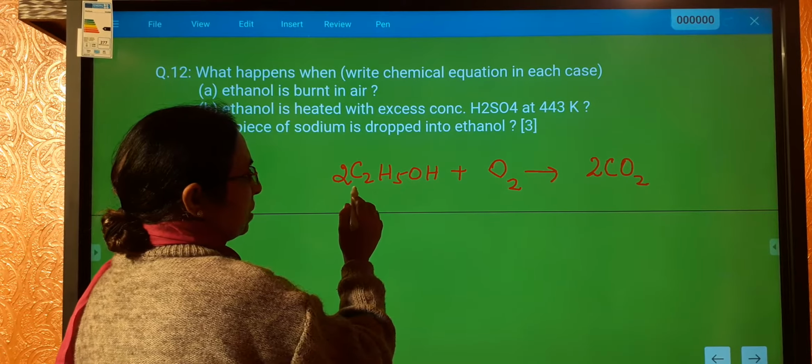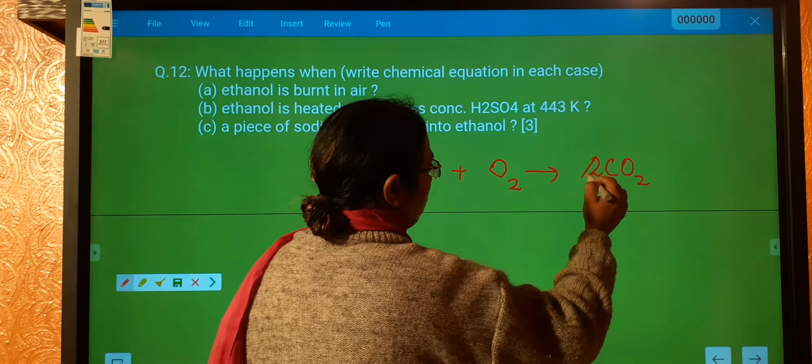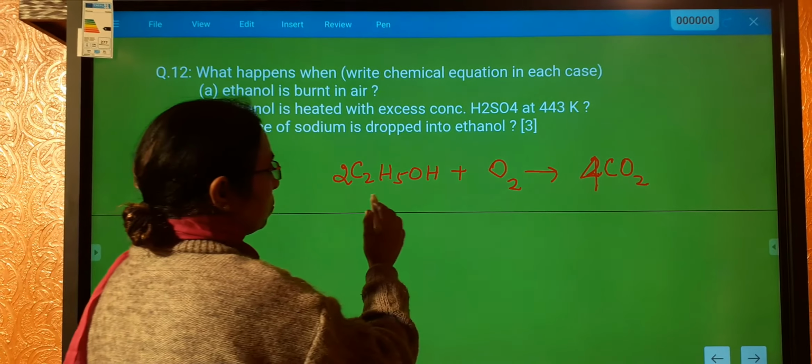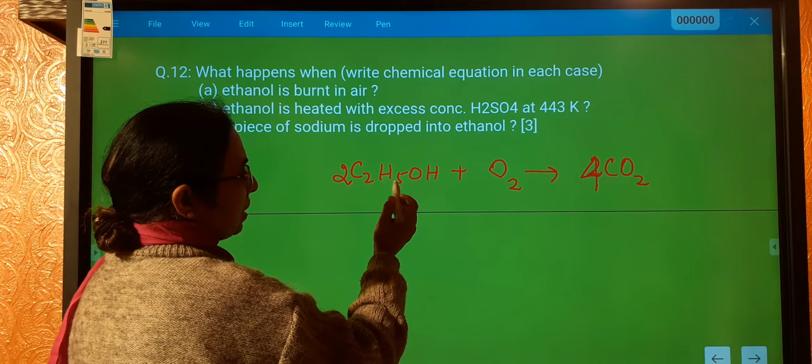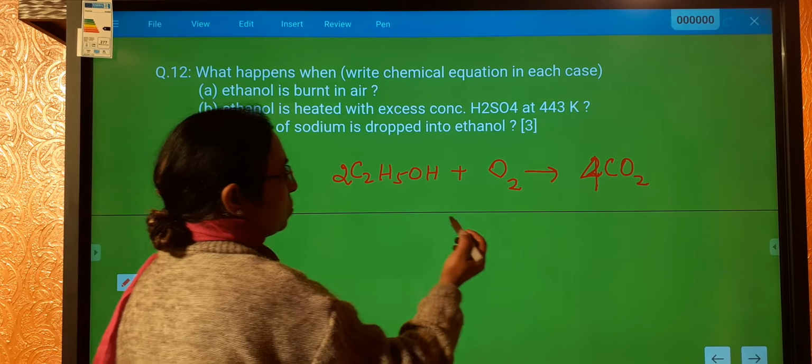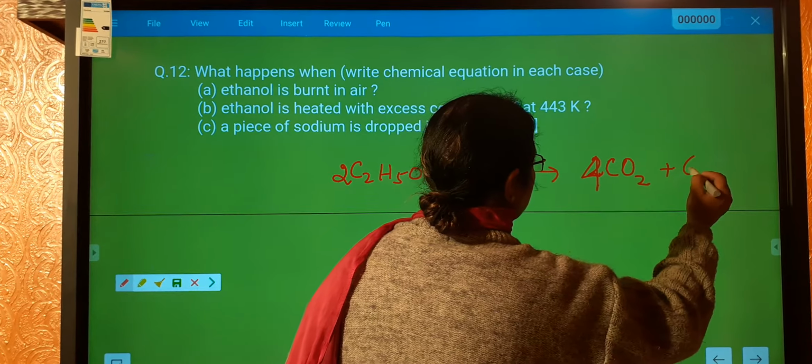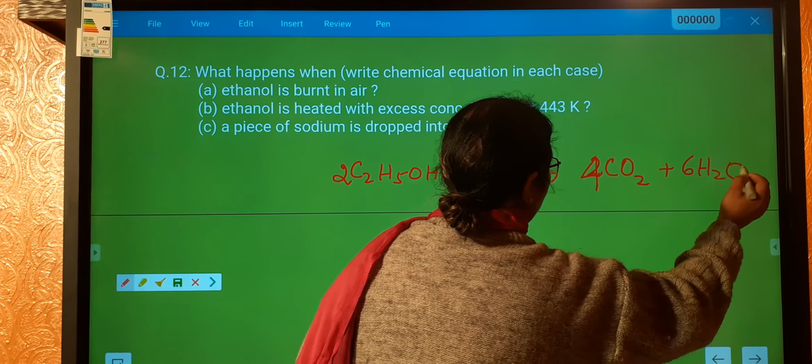Balancing we'll have to do, so this will become 2 CO2 and 3 H2O. How many H do we have? 5 plus 1 is 6, so we have 3 H2O over here.